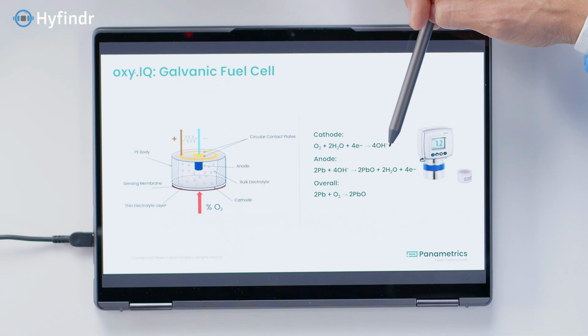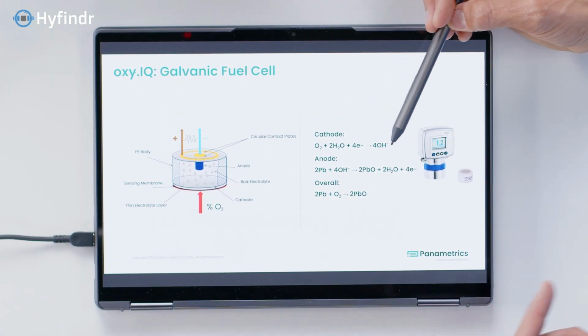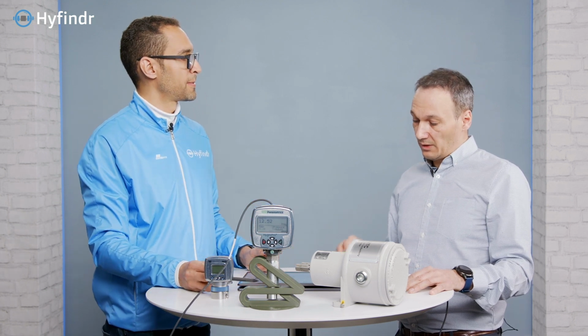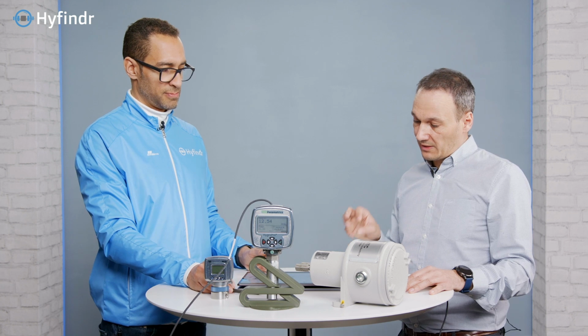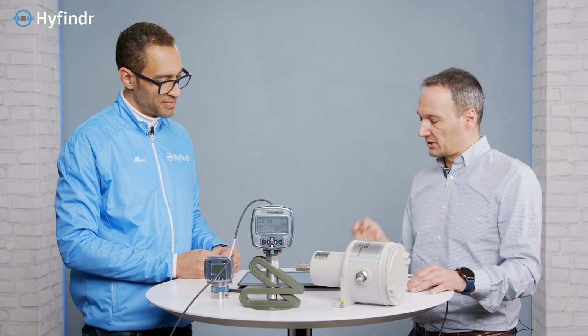Exactly, and we capture the signal in the range from 4 to 20 milliamps. Okay, and this can run forever as well, like the other one? This is, like we said, a galvanic fuel cell. Yes. It has a certain charge, like the battery for a flashlight. Obviously, at some point the anode, which is the only consuming part in this, will get consumed. Everything will be converted to lead oxide. Then we need to replace it.